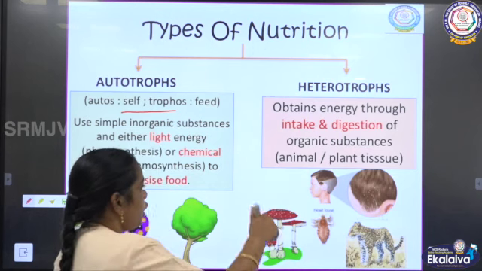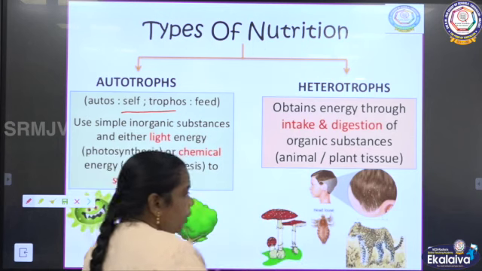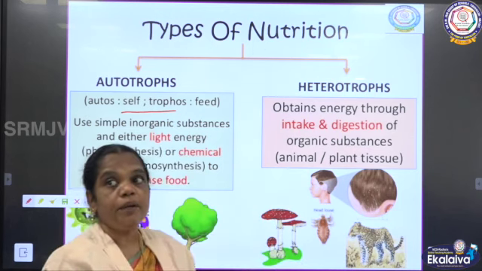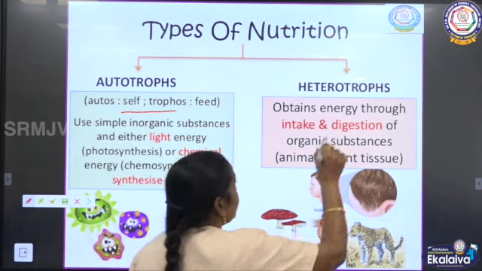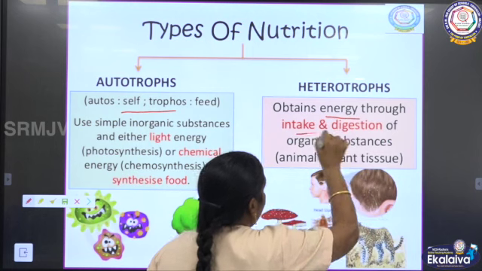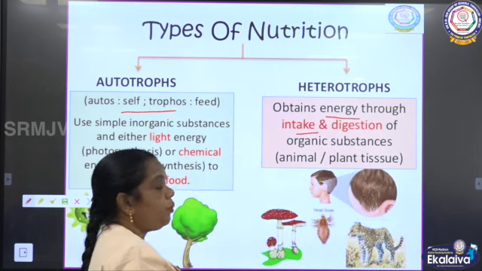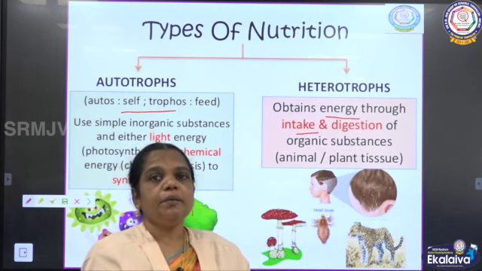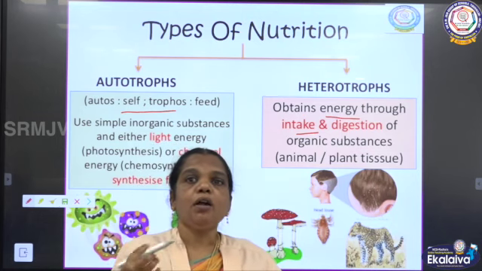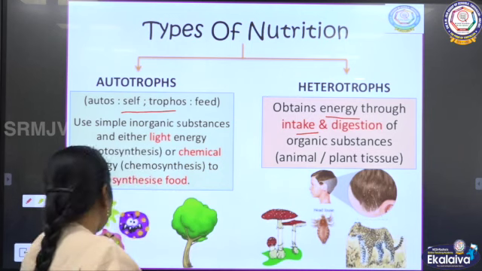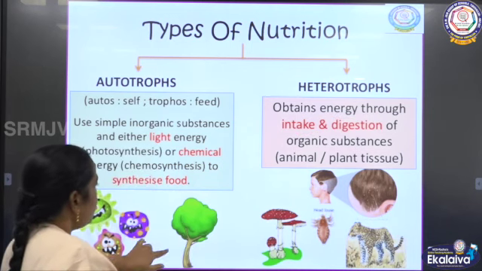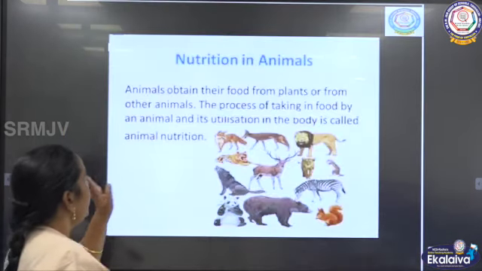And then heterotrophs. What are we humans as well as the animals called? Heterotrophs. We get energy from other plants as well as animals. So we depend on other plants and animals, and that is what we call heterotrophs.